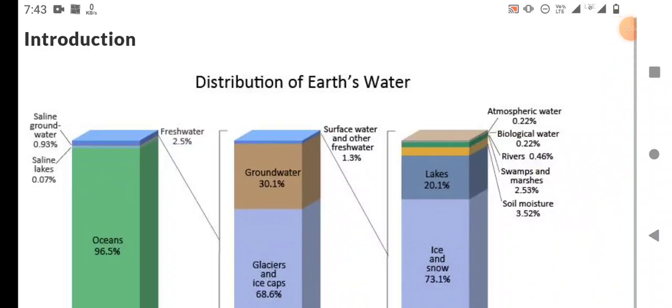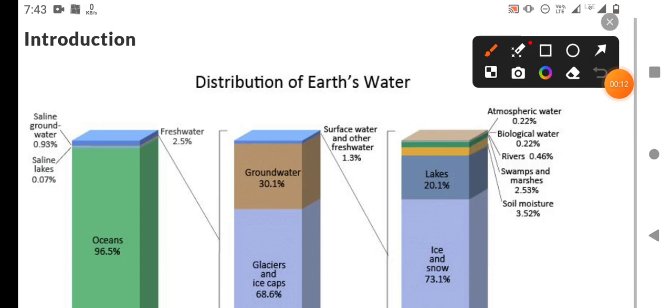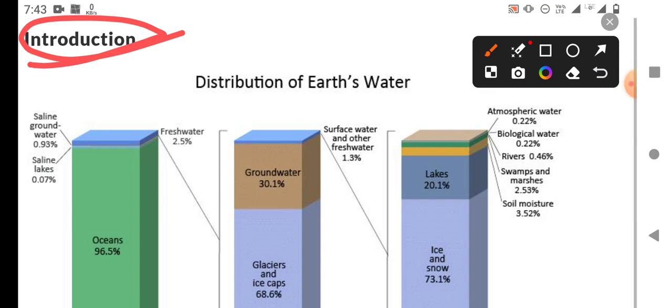This will be the next lecture, the next chapter of NCERT Class 7, and this is the introduction part of the water system. This is an introductory part and a brief discussion of this NCERT chapter, because it is a very short text, and we will finish this and move to the next chapter.